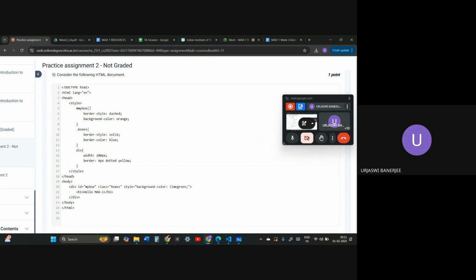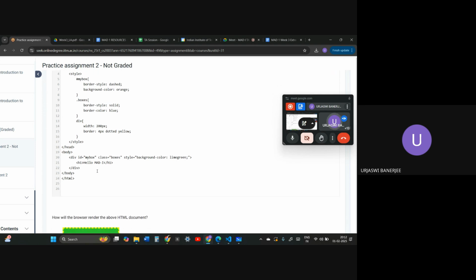Wait, 13th one. First of all, let me go through the question. Okay, so style is my box style. There are a few styles, boxes, and this is id. Basically id is my box. This has a class called boxes. There is a div that has a style. Okay, so now we need to identify what type of style we have.